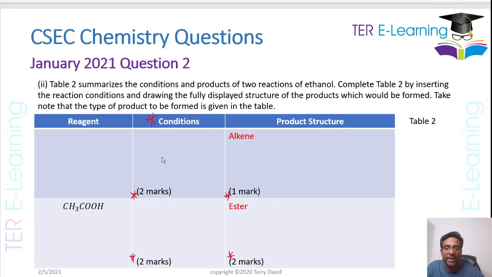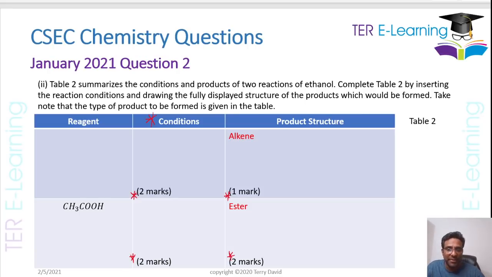Now, here's what we're trying to do. What we're starting off with here is ethanol, right? So you're starting off with ethanol and you want to get an alkene. So if you want to convert an alcohol into an alkene, that's a dehydration reaction. What you're doing in that reaction is you are removing your water. That's what you're doing when you convert from an alcohol into an alkene. So you need to remember your conditions, guys.